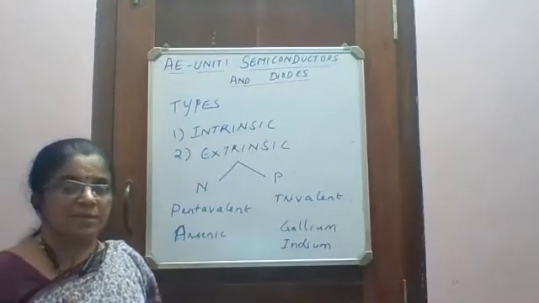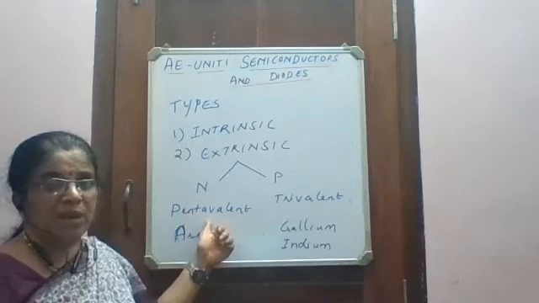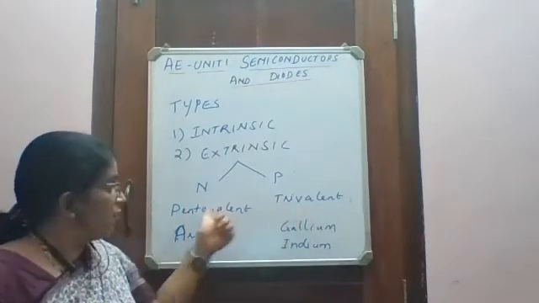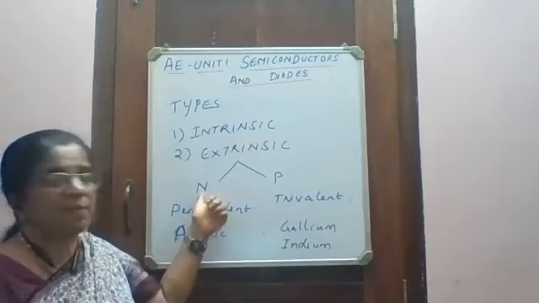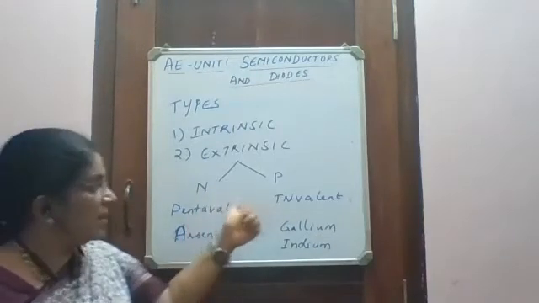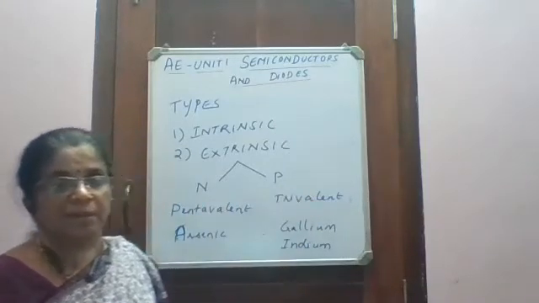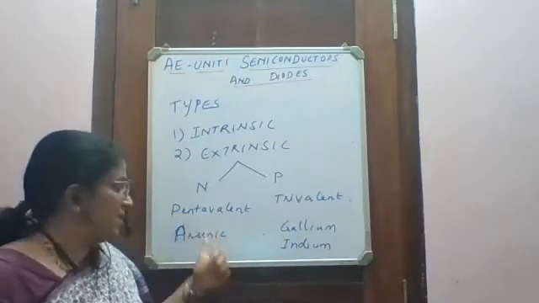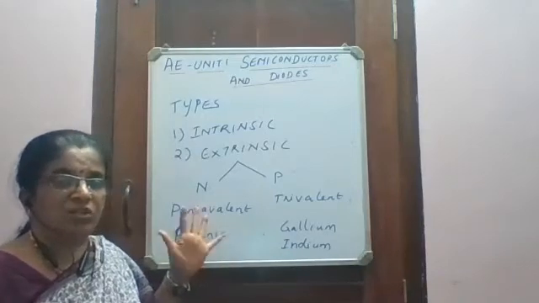Two types of materials can be added in the form of doping. One is pentavalent impurities, or trivalent impurities can be added. If you add a pentavalent impurity to the pure semiconductor, it becomes N-type semiconductor. If you add trivalent impurity, it becomes P-type semiconductor. Pentavalent impurity is that material, example is arsenic, which has got 5 valence electrons.